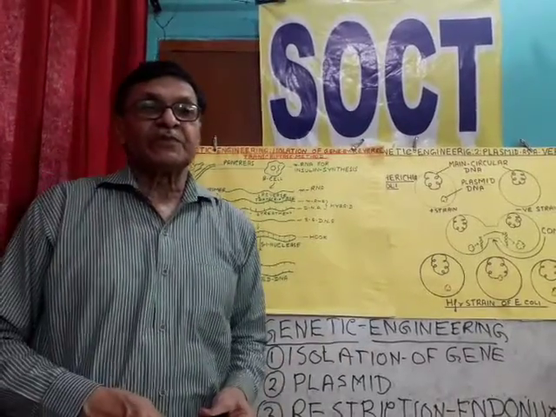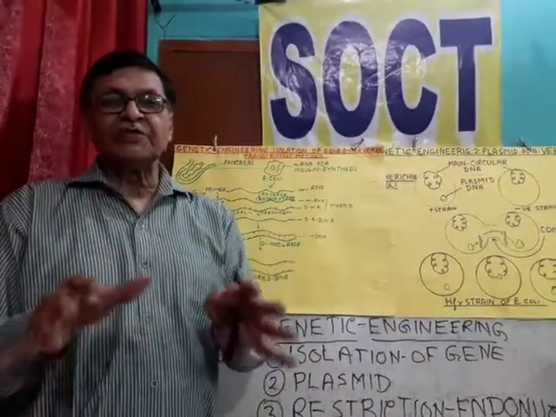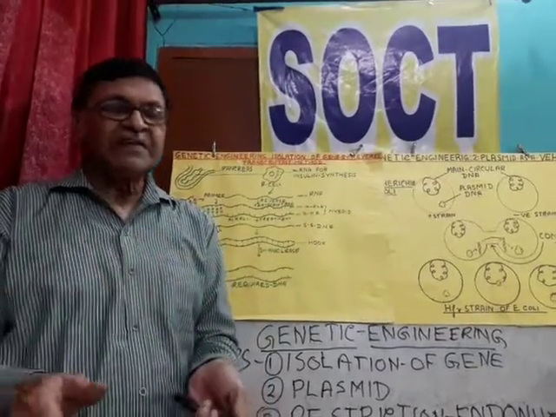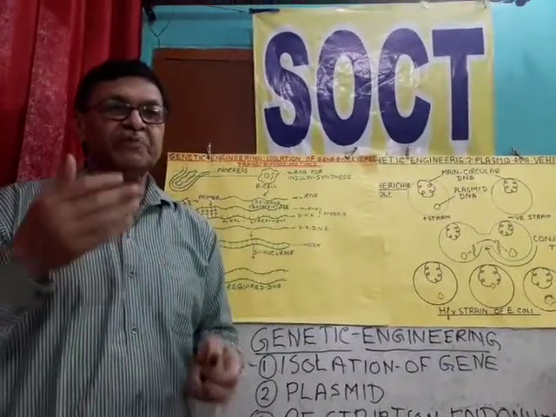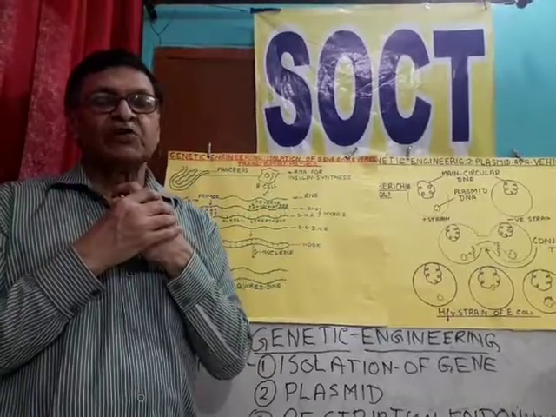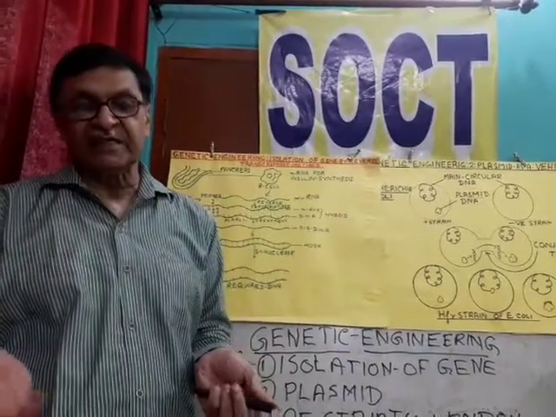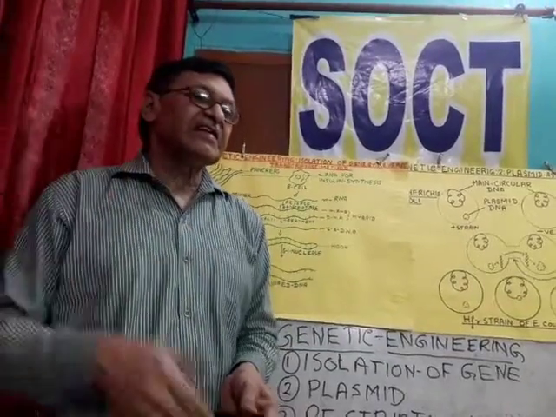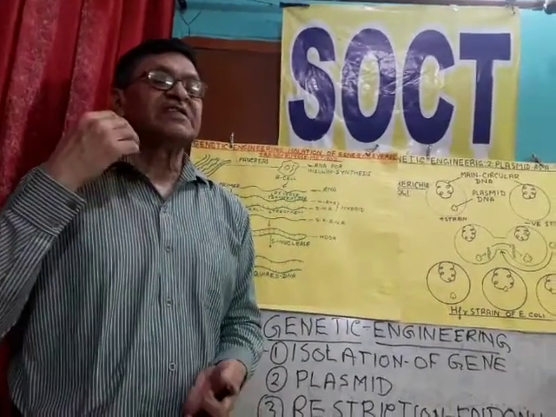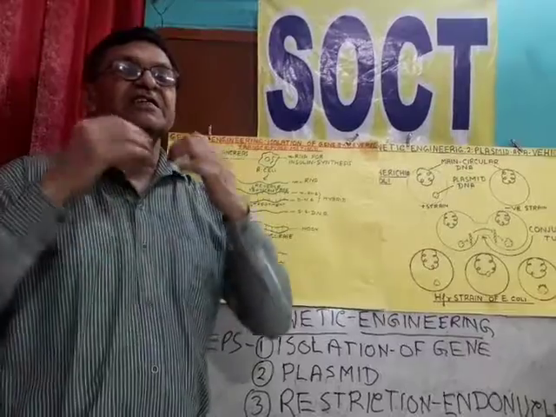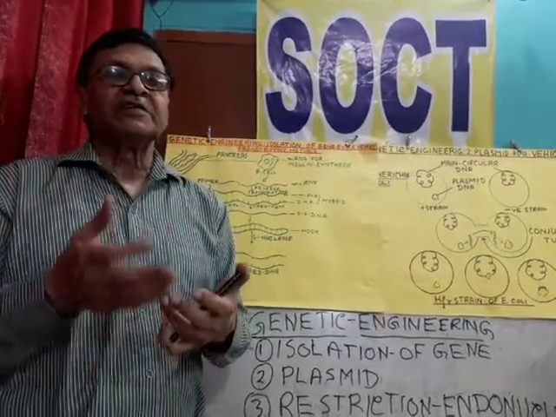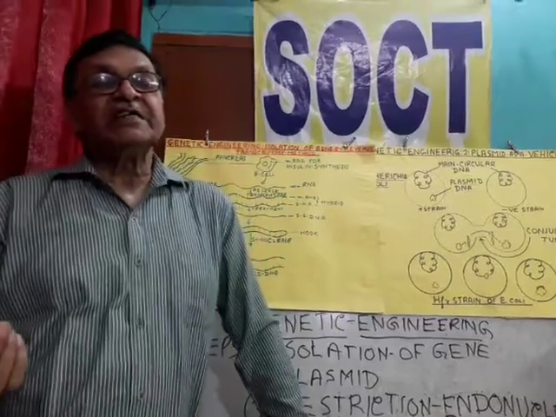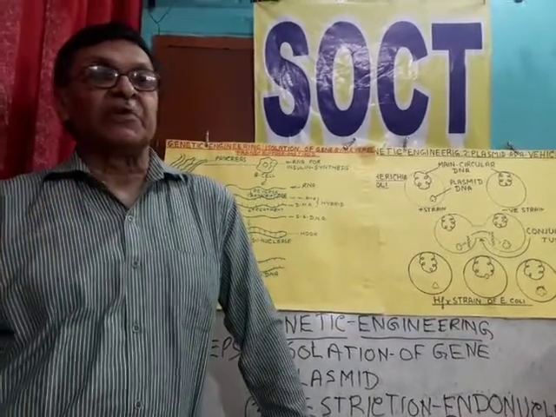Engineering, you know, is the manipulation of different parts of a machine to assemble them into a machine beneficial for humankind. 50 years ago, it was considered next to impossible that manipulation of genes, genetic engineering, could be possible.